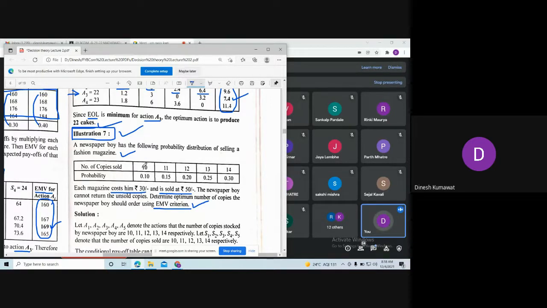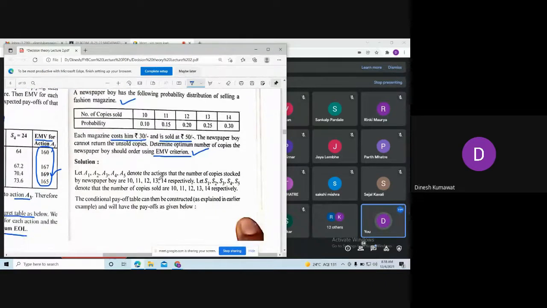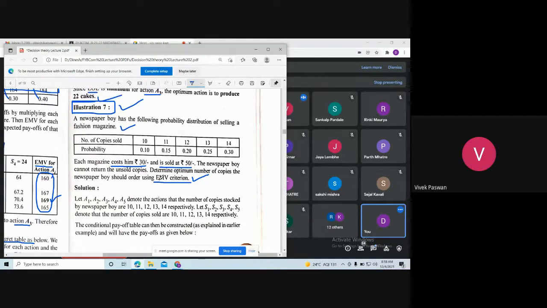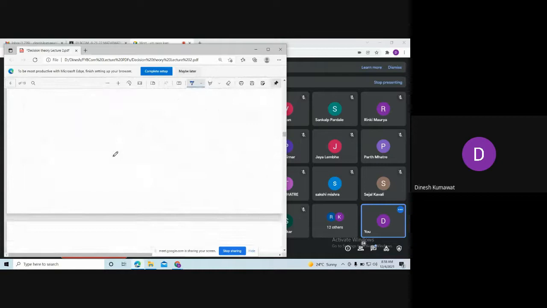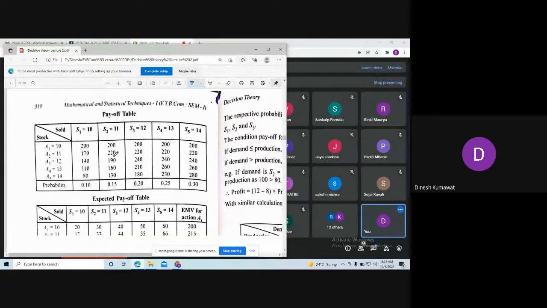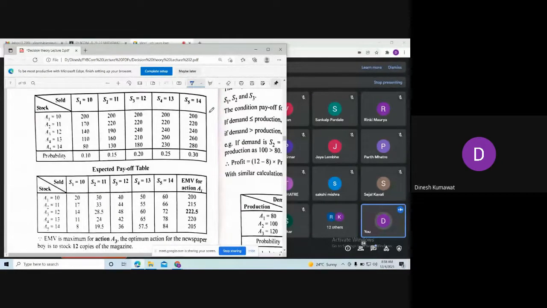You just take 10, 11, 12, 13 and 14 as S1, S2, S3, S4, S5 and A1, A2, A3, A4 and A5, and accordingly prepare that payoff table. Is the idea clear? Yes, sir. I'm leaving this example for your homework because we have already covered such type of example. So you will get this kind of table.